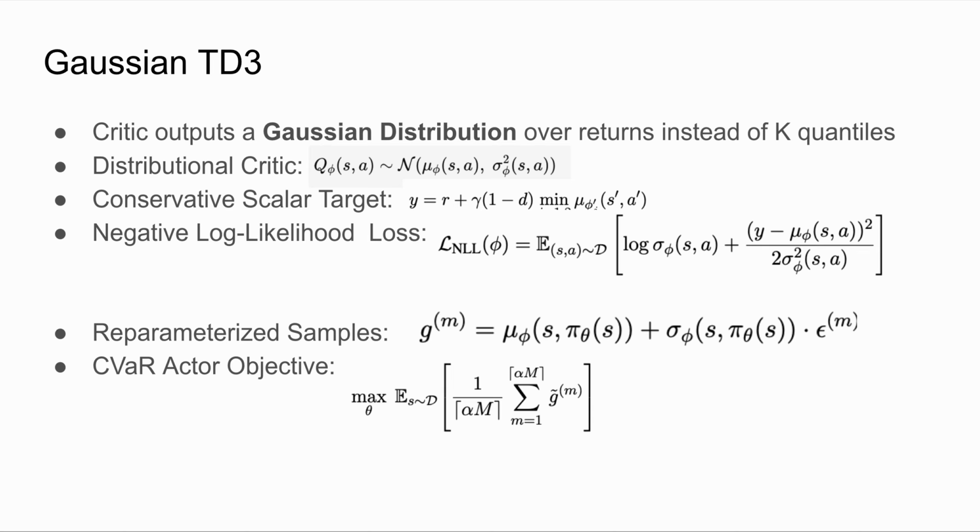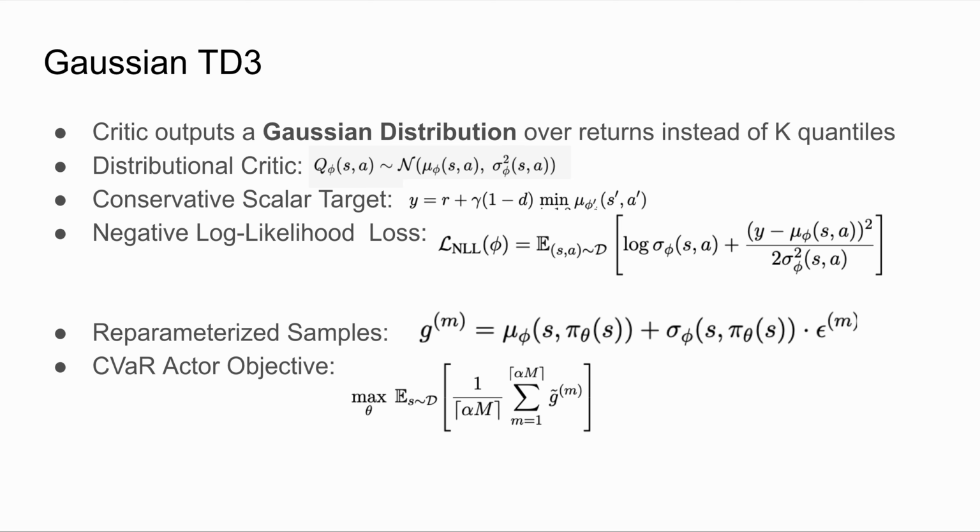Just like TD3, we use the minimum of the two target critics to reduce overestimation. Notice we only use the mean from the target critics. Variance is learned only on the current network. Because the critic model is a Gaussian, we train it by maximizing the likelihood of the Bellman target under the predicted normal distribution. This loss encourages two behaviors. One, the mean should match the Bellman target, and two, the variance should grow when the target is noisy and shrink when predictions are confident.